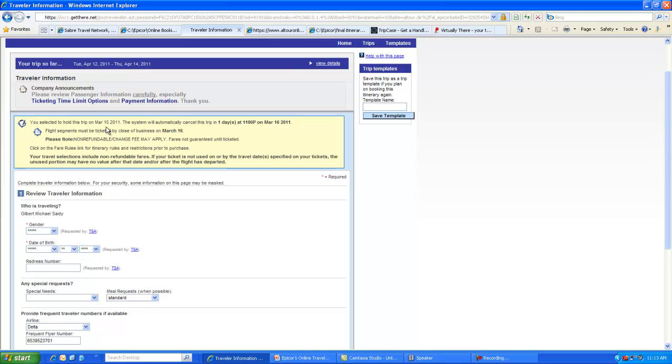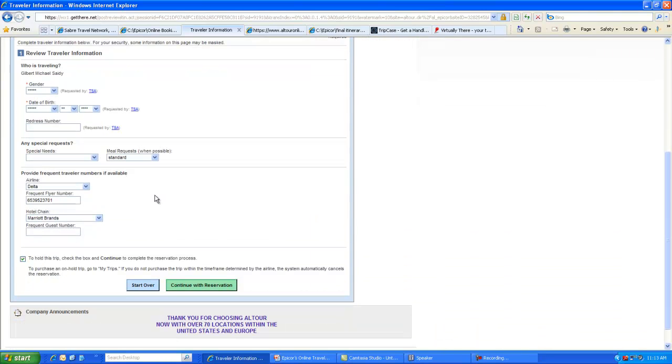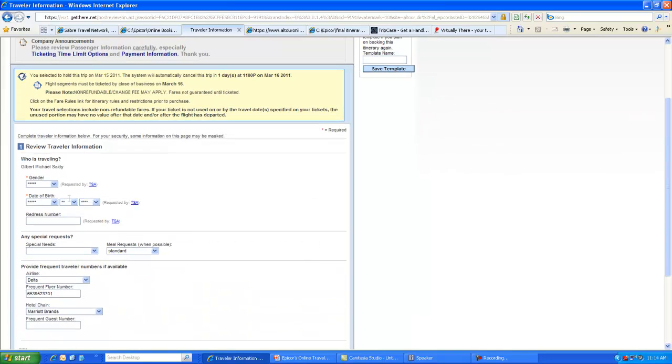For the demo that we're doing on the 15th, it actually gives you an extra day to hold the trip. The reservation comes into our system, and at that point we will process the reservation when it's ready. If you know you want to do it and you don't even need to hold it, you can continue immediately, and we will assume it's all ready to go.